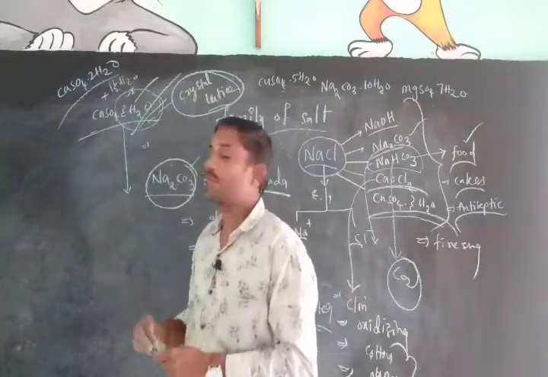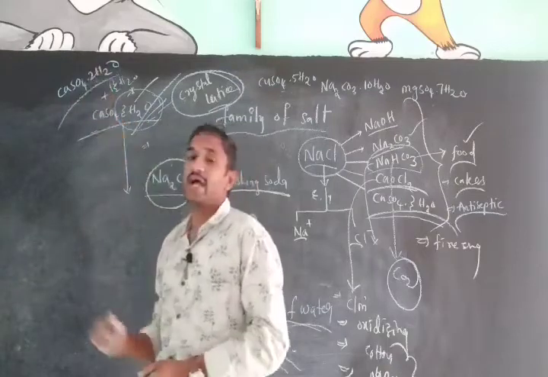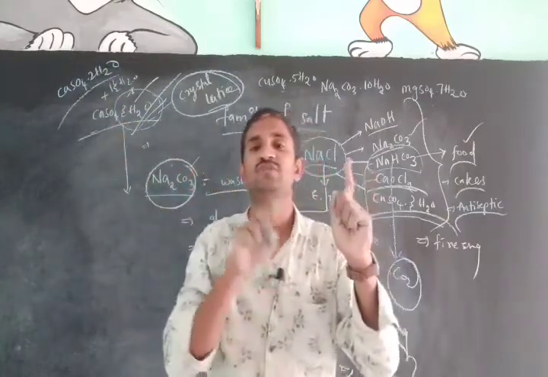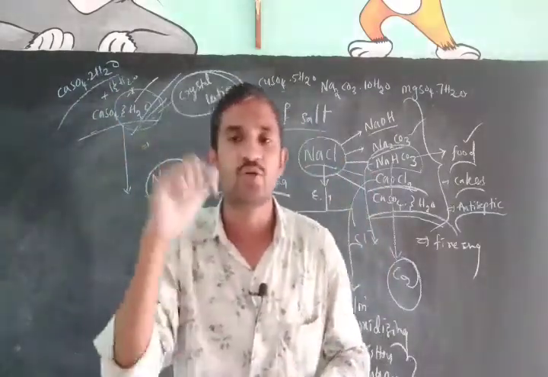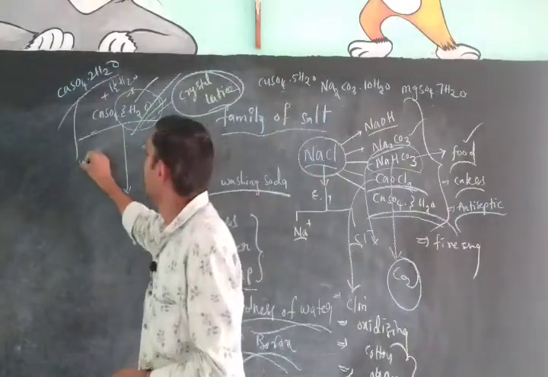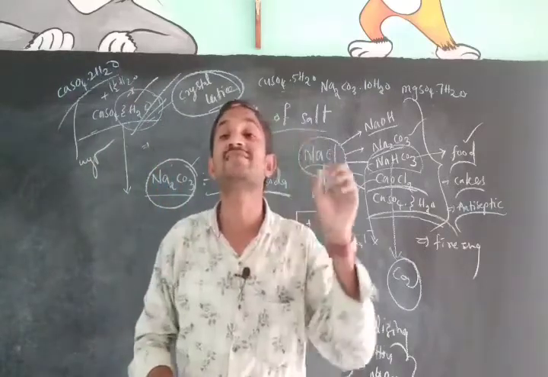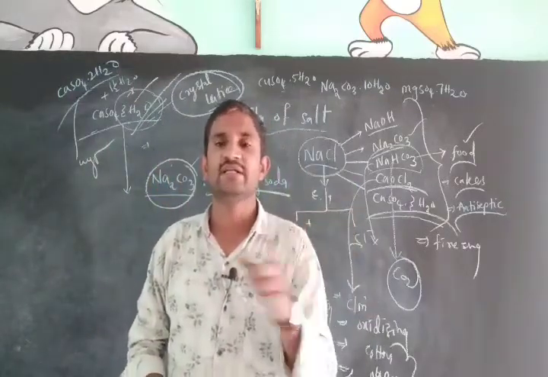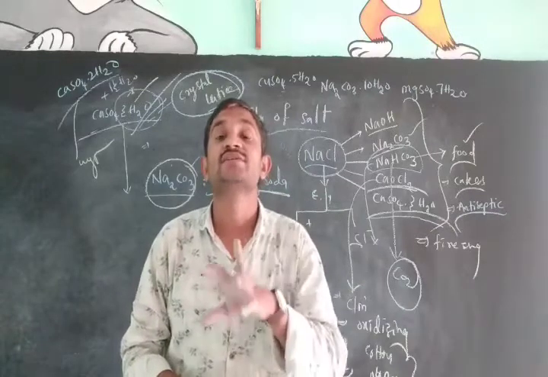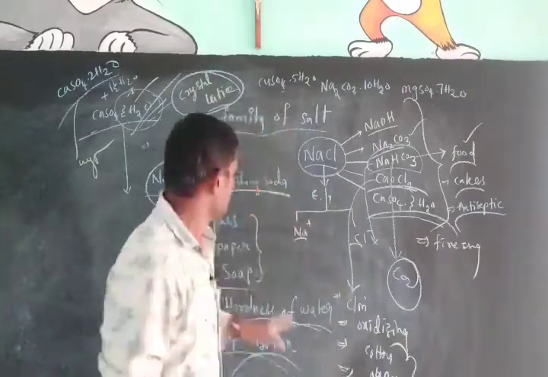Just I told one point: when we add 1.5 moles of water to half a mole, it becomes 2 moles, that is, a total of 2 moles of water. At that time it becomes gypsum. The gypsum should be present in the cement only. Where should gypsum be present? Cement only.